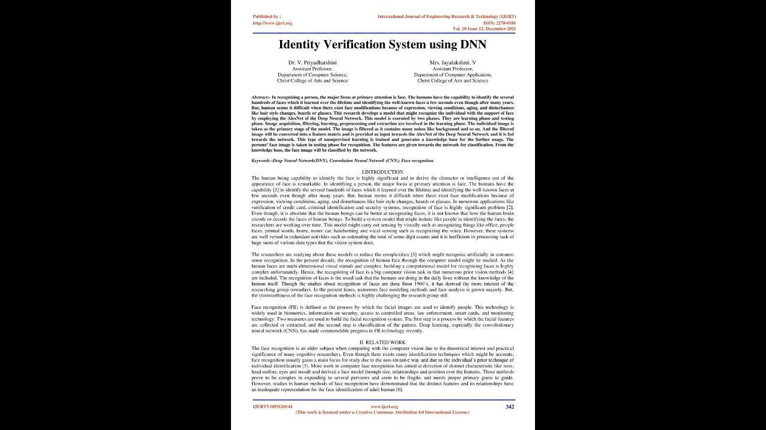Even though it is evident that human beings are better at recognizing faces, it is not known how the human brain encodes or decodes the faces of human beings. To build a system model that might imitate people in identifying faces, researchers are working overtime. This model might carry out visual sensing, such as recognizing things like offices, people's faces, printed words, homes, motor cars, handwriting, and vocal sensing such as recognizing the voice. However, these systems are well versed in redundant activities such as estimating the total of some digit counts, and are inefficient in processing tasks involving huge sums of various data types that the vision system handles. Researchers are studying these models to reduce the complexities of artificially recognizing in common sense recognition.